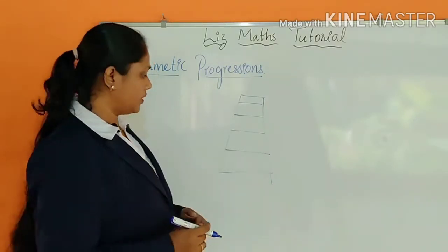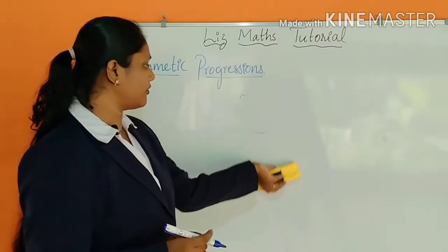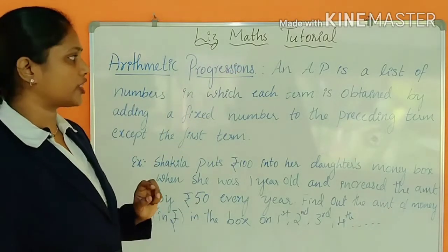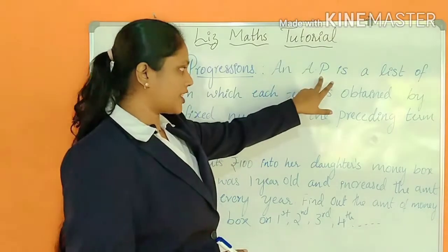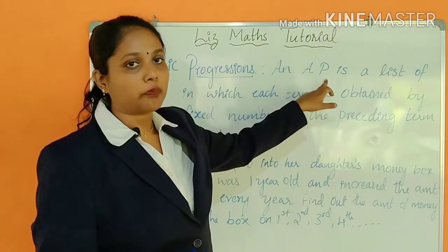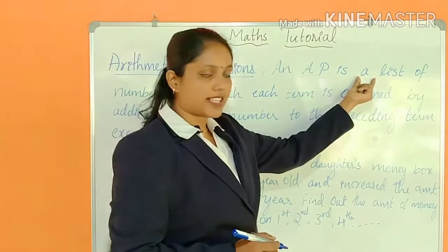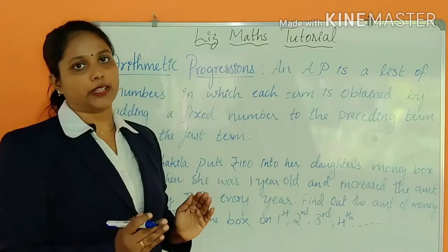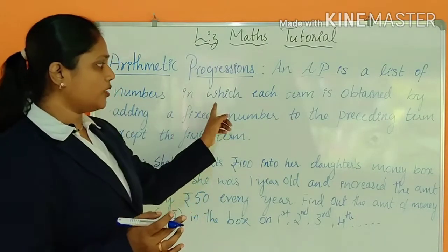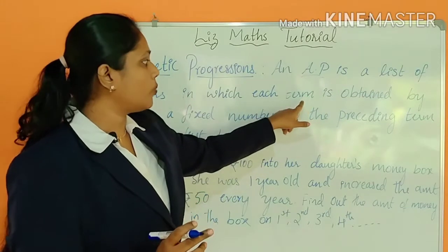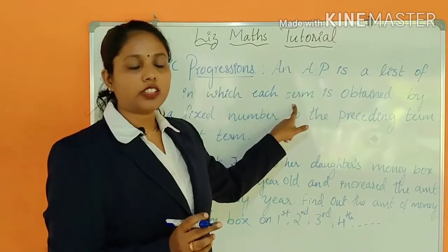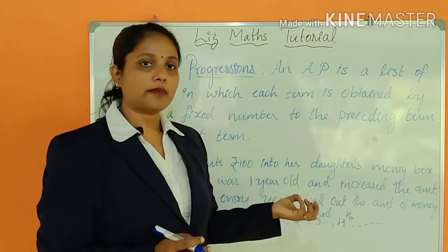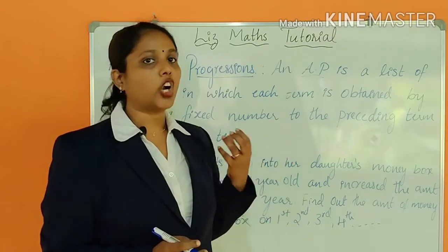Got it? So let us see the definition of arithmetic progression. See, I have written AP. AP means arithmetic progression. An arithmetic progression is what? A list of numbers in which each term, what is called a term? A term means each digit, each number which comes in the arithmetic progression is called a term.